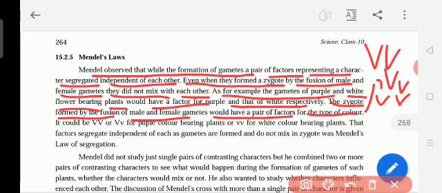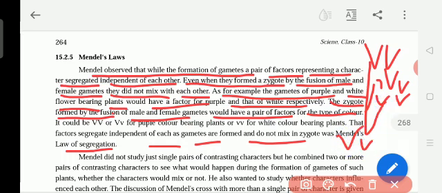That factors segregate independent of each other as gametes are formed and do not mix in the zygote was Mendel's law of segregation. So these two factors, which they get one from father and one from mother, will not mix in the zygote. The two factors are separate. So this is called the law of segregation. This is Mendel's law of segregation.